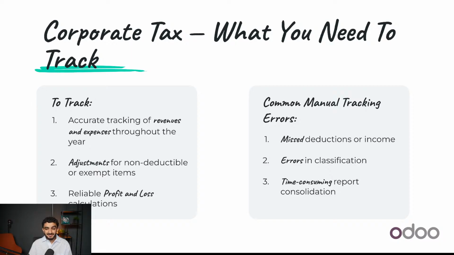Now, this is where things do get a bit messy, especially with SMEs that don't really have a structured accounting setup or are a smaller team that don't even have a dedicated accountant to take care of all this for them. And to stay compliant, what you need to be tracking is all your income, your allowable expenses, your adjustments for non-deductible items, and of course, you have to have a clean and accurate P&L report.